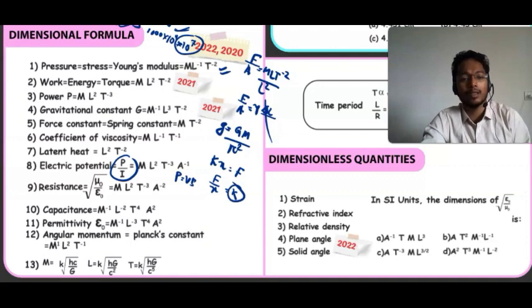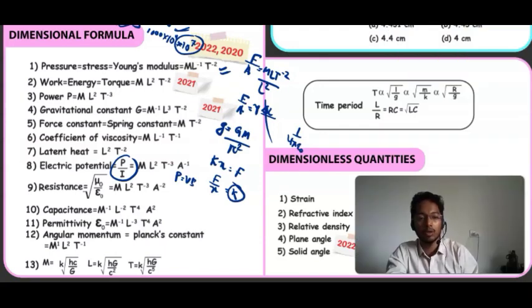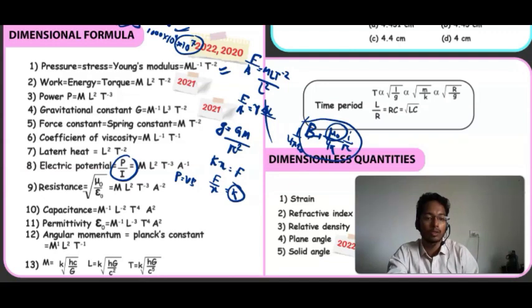In electrostatics we are taking 1 upon 4 pi epsilon naught. Here in the magnetic field we will be taking mu naught upon 4 pi. So from mu naught we know that B is equal to mu naught upon 4 pi, I upon R, current upon the length. From this formula you can find the value of mu naught. So under root of mu naught upon epsilon naught will be resistance.